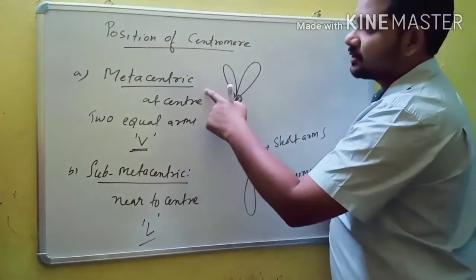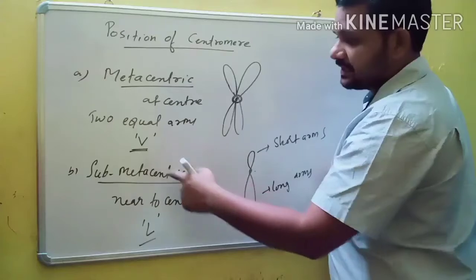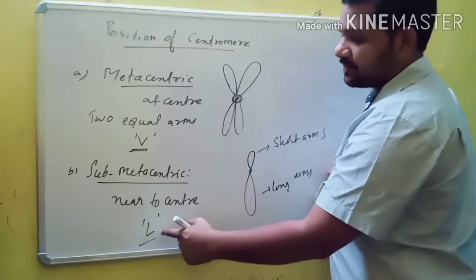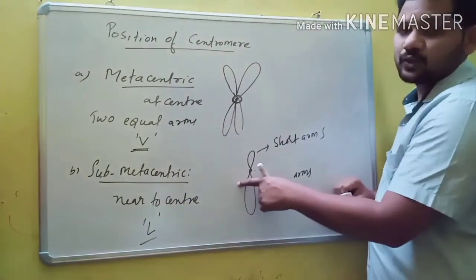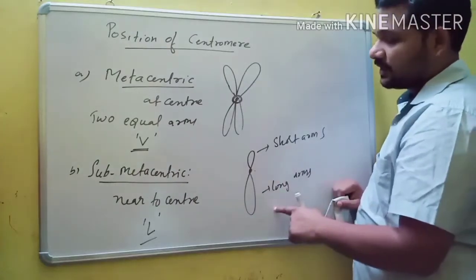In a metacentric chromosome, the shape of the chromosome is V. In a submetacentric chromosome, the shape of the chromosome is L shape. It has two unequal arms, one short arm and one long arm.